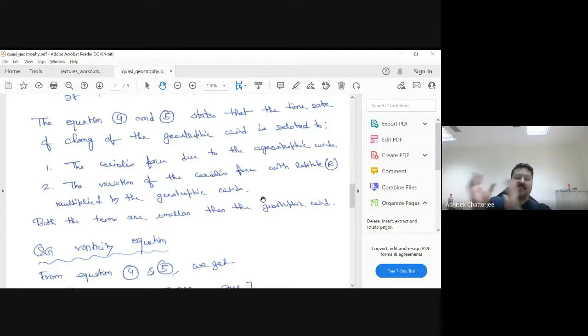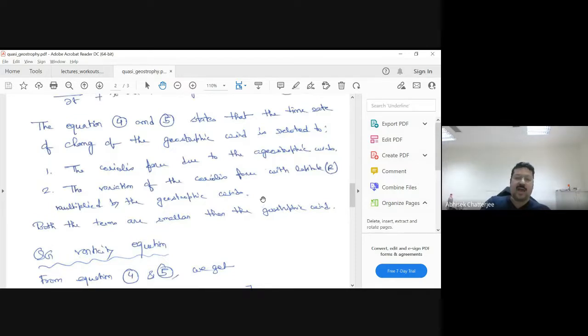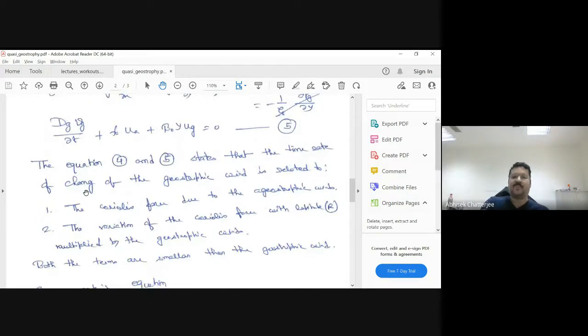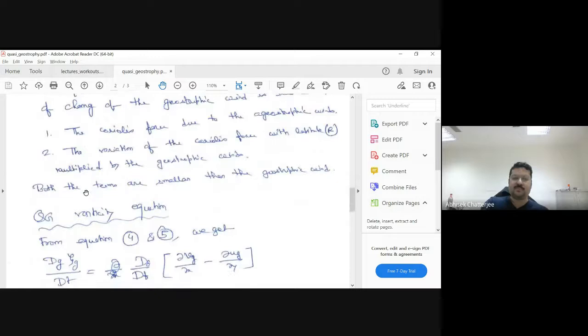So this is the reason how your geostrophic winds are changing with respect to time. So in order to have a variation of the geostrophic field, what do you need? You need ageostrophic wind, and you also need the Coriolis force to change with respect to latitude, so that means beta. If these two exist, then you can have a change in the geostrophic field itself. Okay, so that is what it is trying to tell.